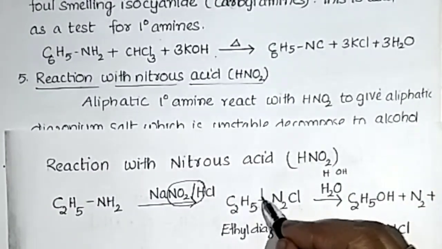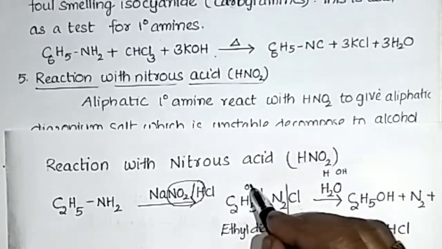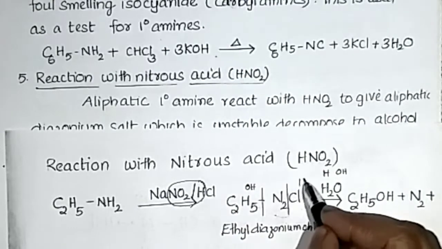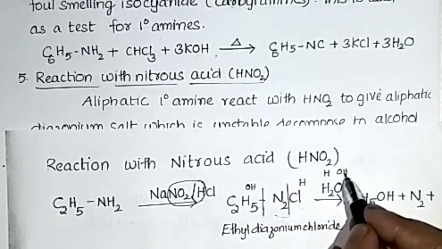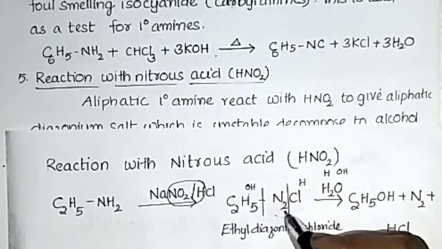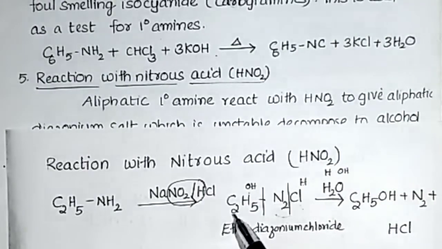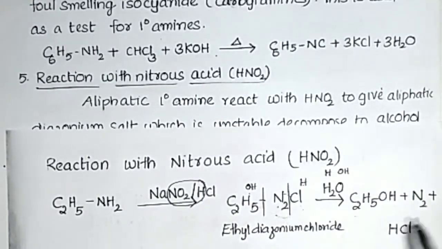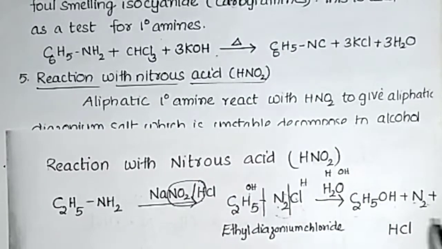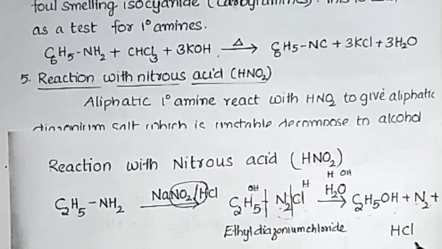Here the bond breaks, and here the OH is added from water, and here the H is added from water. Nitrogen gas is also eliminated as N2. So we can write C2H5OH plus N2 plus HCl. The products are ethanol plus nitrogen plus HCl.